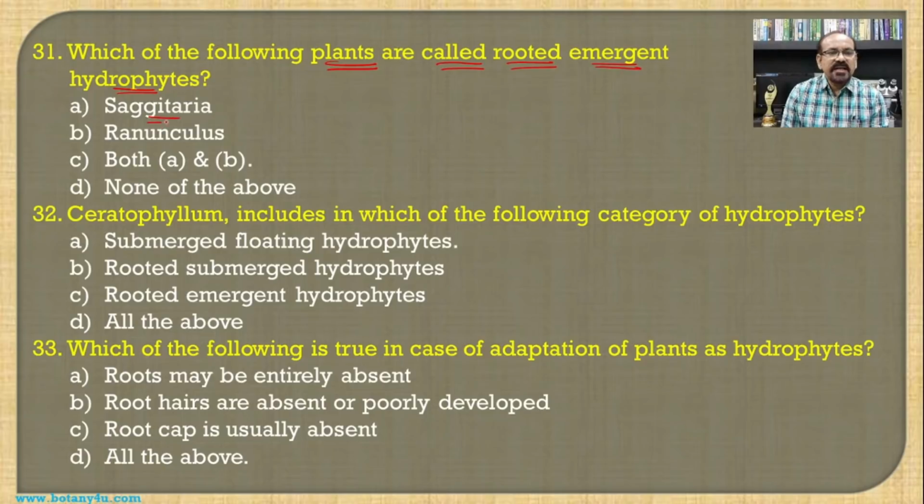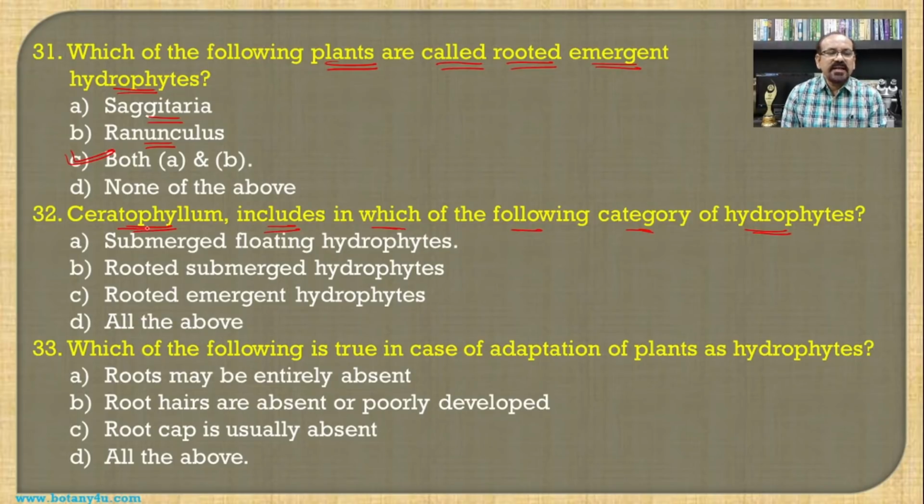So Sagittaria and Ranunculus, both plants having the same type of condition, that they are rooted and emergent, meaning some part of the plant body or the aerial part is present above the water body, and hence both A and B become the answer for this question. Then Ceratophyllum is included in which of the following categories of hydrophytes?